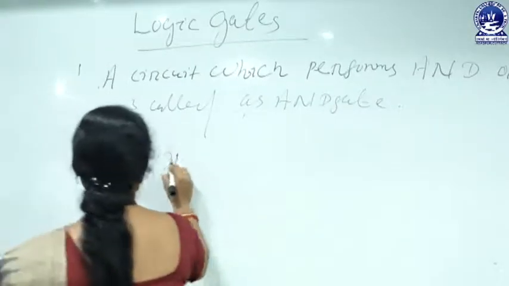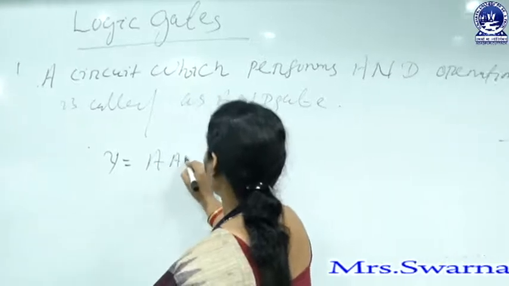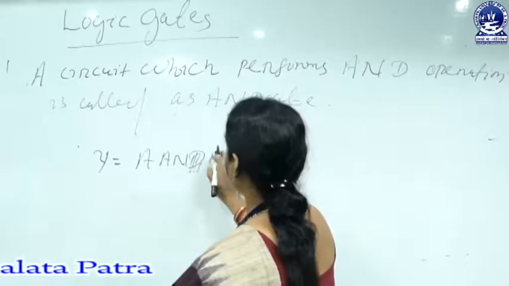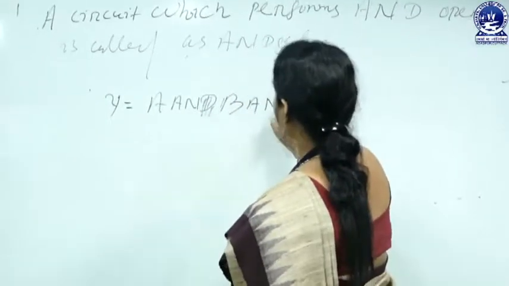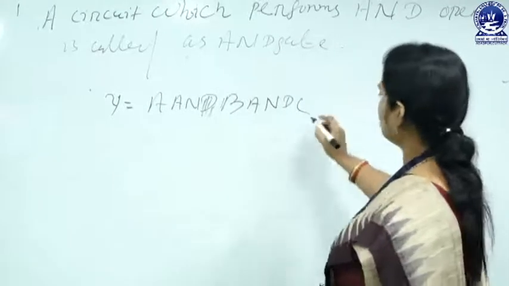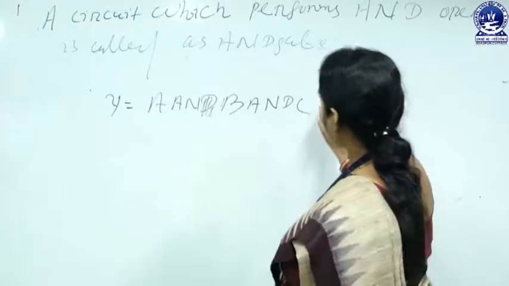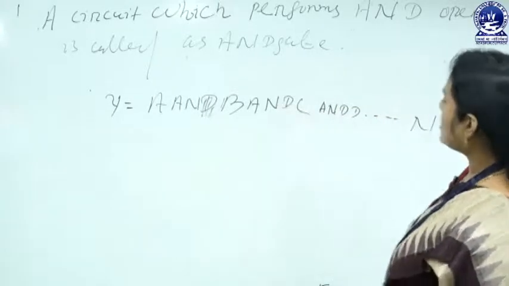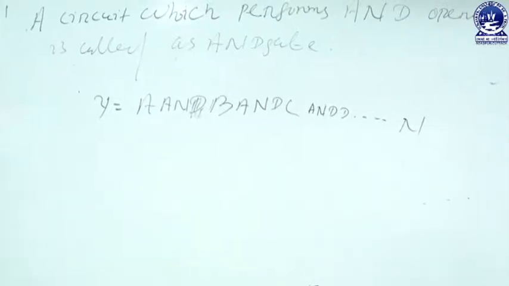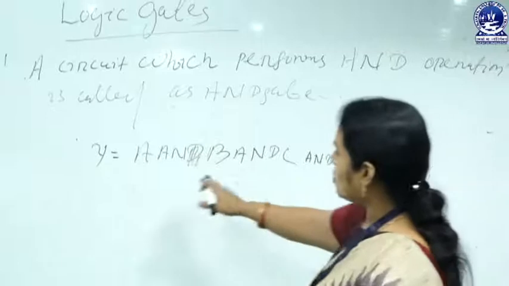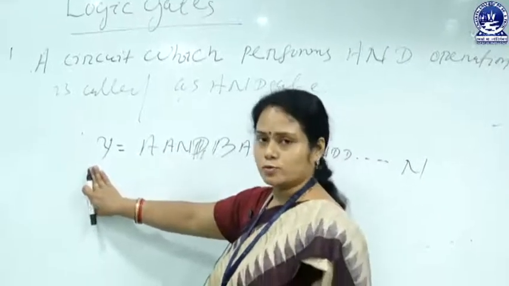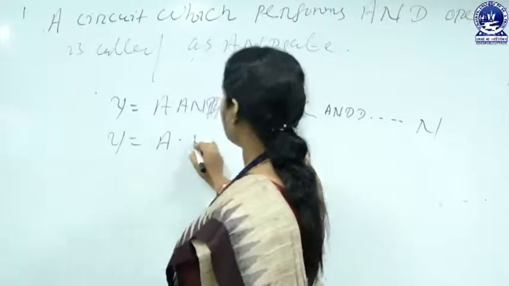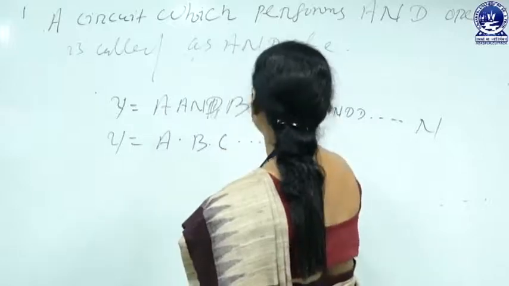Take the expression Y equals A and B and C and so on up to N. Here you can take more than one input, but there is only a single output. You can also represent it as A dot B dot C up to N.